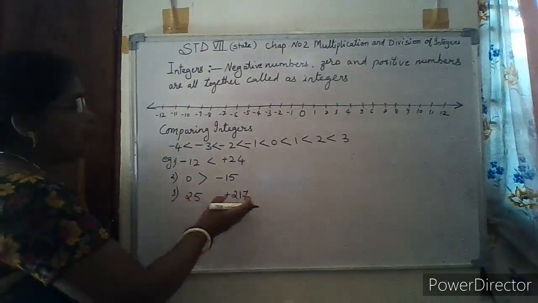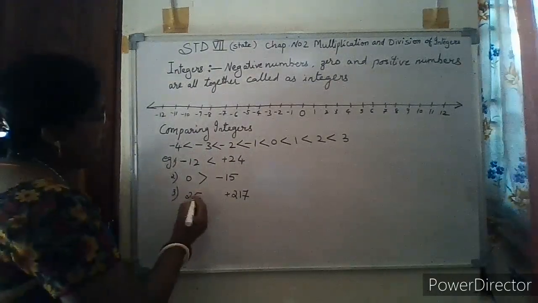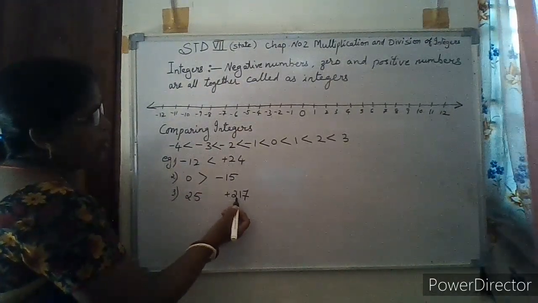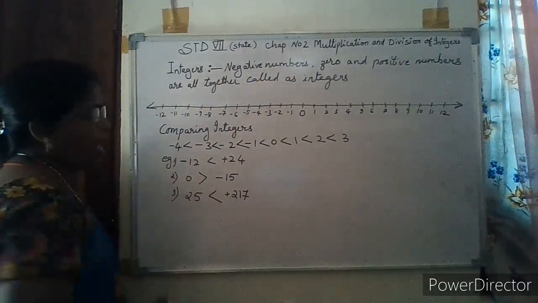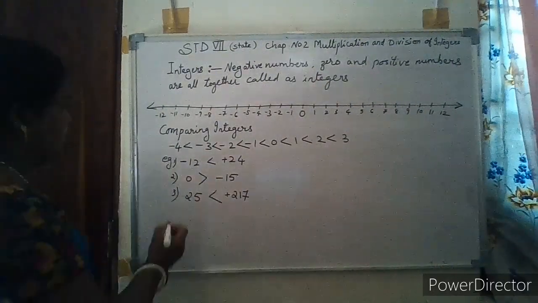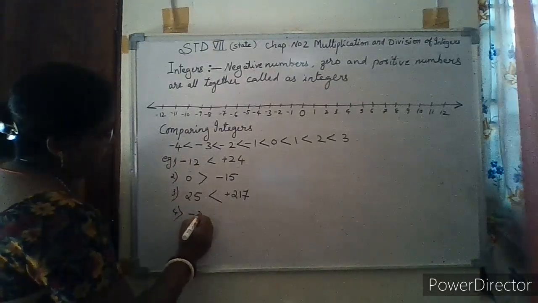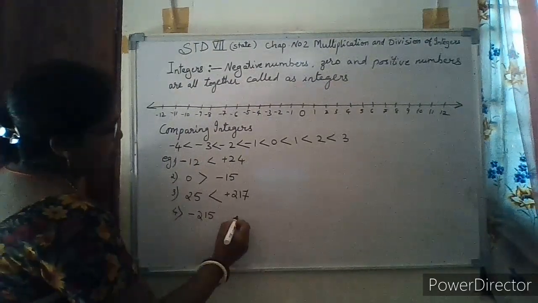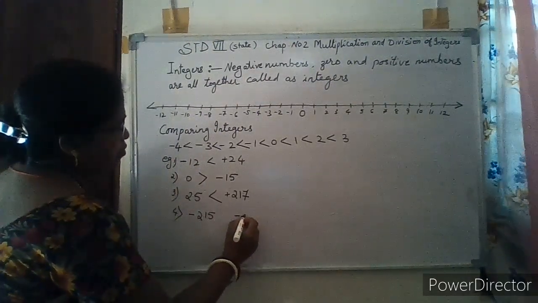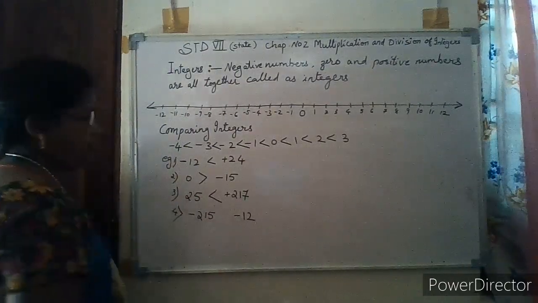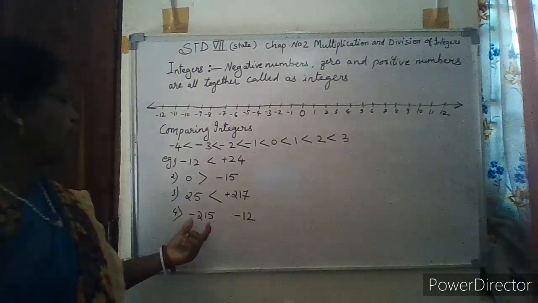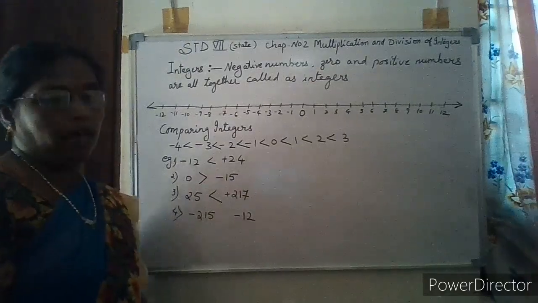So you already know that this number 217 is greater than 25. In the same manner, suppose minus 215 and minus 12.